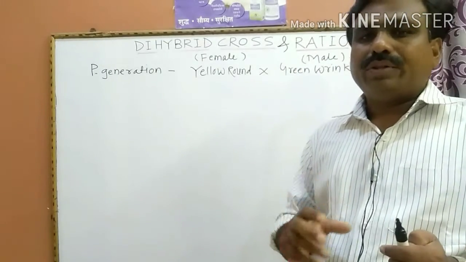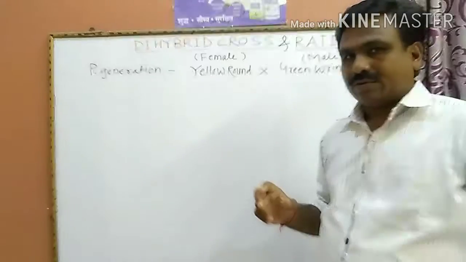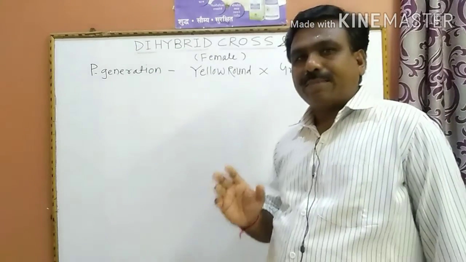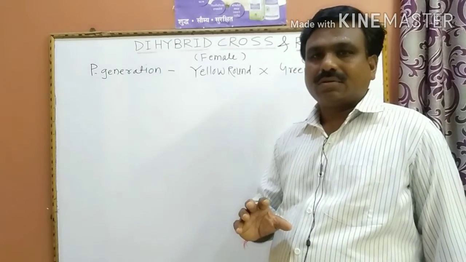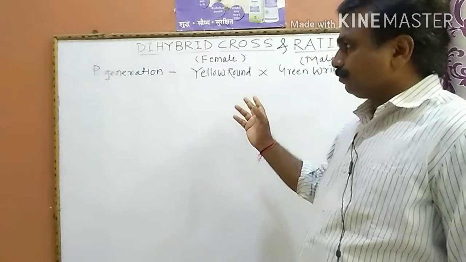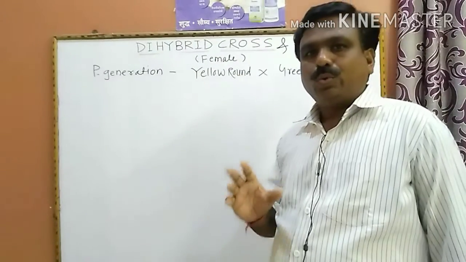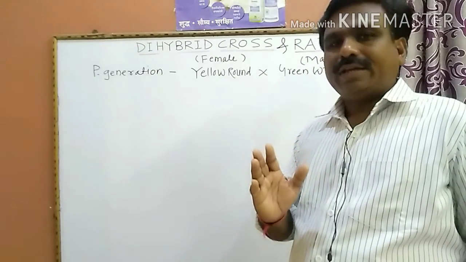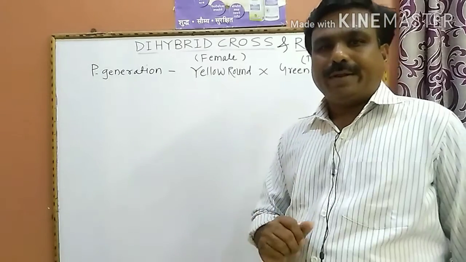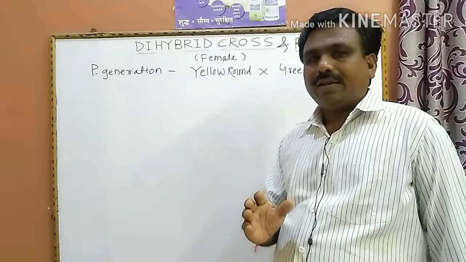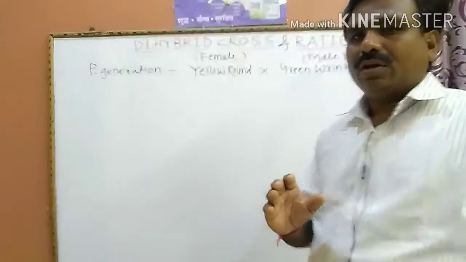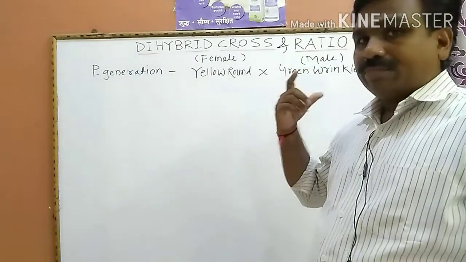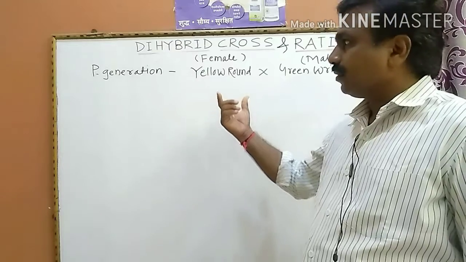Now I will talk about the dihybrid cross. What is meant by the dihybrid cross? It is when two homozygous parents are crossed, considering two pairs of contrasting characters, which are true breeding. Now, in the dihybrid cross, when Mendel carried out the experiments, the expression of the characters was observed.